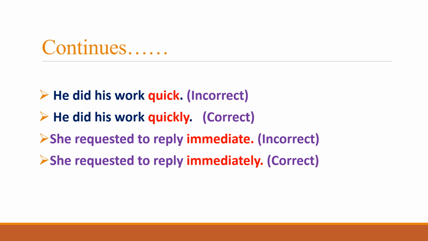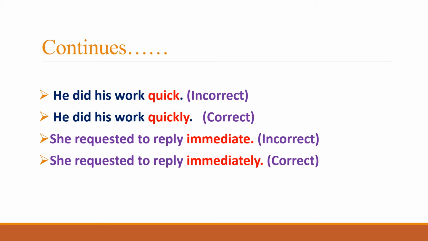A similar example for the same rule is: she requested to reply immediate. To reply is a verb and immediate is an adjective. And immediate is qualifying the verb to reply, but an adjective cannot qualify a verb. That's why this sentence is an incorrect one, because of using an adjective for a verb. So the exact use is to replace this adjective with an adverb that would qualify the verb, and this would be an appropriate use of the sentence, and it would be understandable.